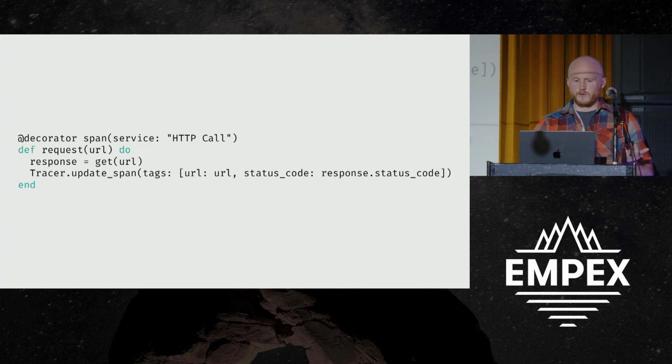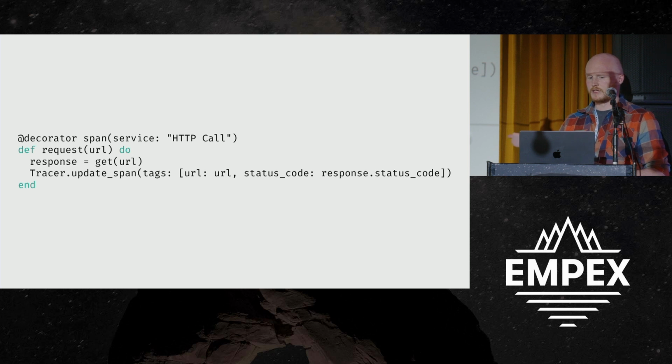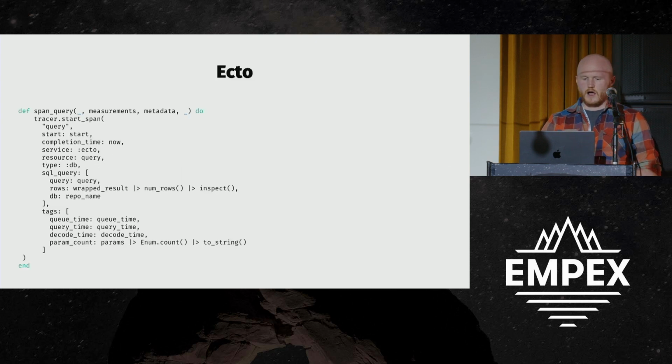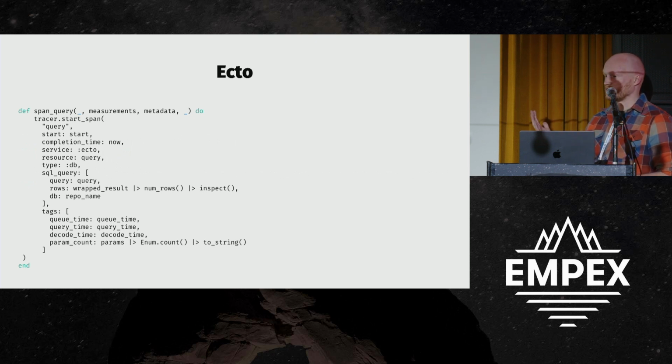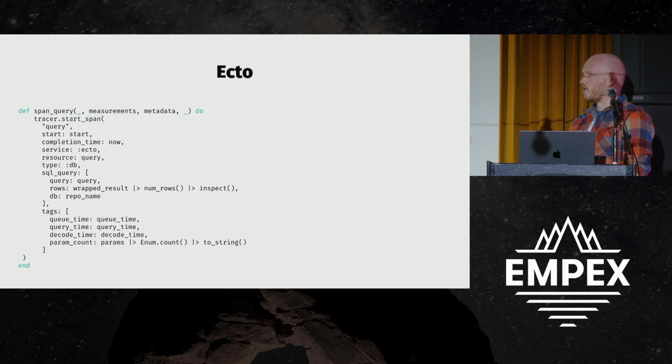So we have a couple different ways we can do this. We can add tags on the decorator level, or in the functions themselves, we can update our spans with tags. So in this case, we now know that this request function, when it finishes, we know the status code and the URL that we called. And it goes further. So going back to the Ecto example, we get a bunch of really rich information out of Ecto. We know the query that was executed, we know the operation, we know how long the query time took, how long it took us to decode.